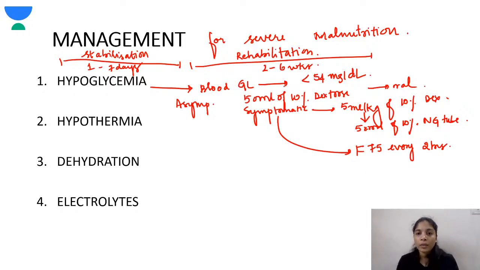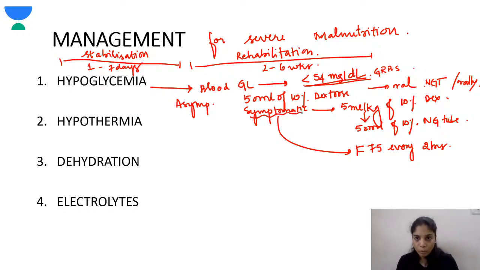So remember, a child with hypoglycemia is someone who has less than 54 milligram per deciliter of GRBS, or random blood sugar. If the child is asymptomatic, you give 50 ml of 10% dextrose in the nasogastric tube, or orally, if the child can take it orally.